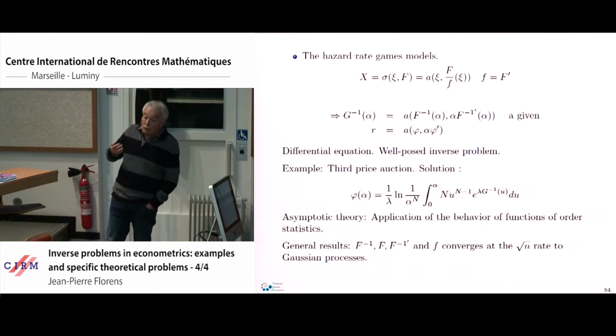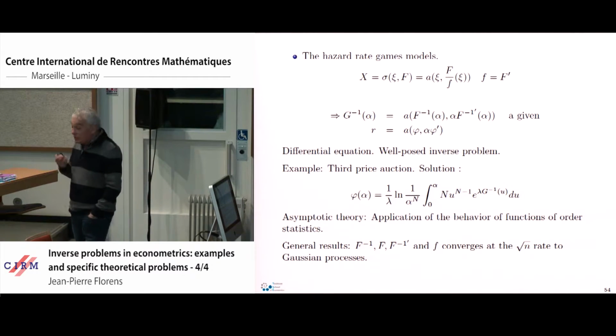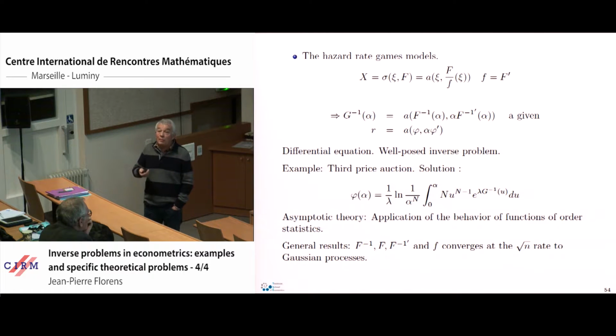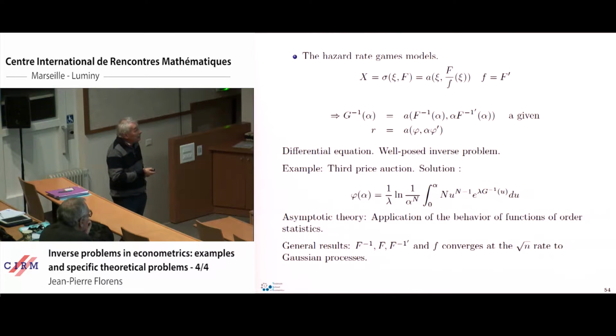So the good property, this is a very good model because we may estimate the density at a parametric rate. What we can show is that we may estimate f minus 1, f, and the two derivatives, which converge at the square root n to Gaussian processes, and we may characterize the density.